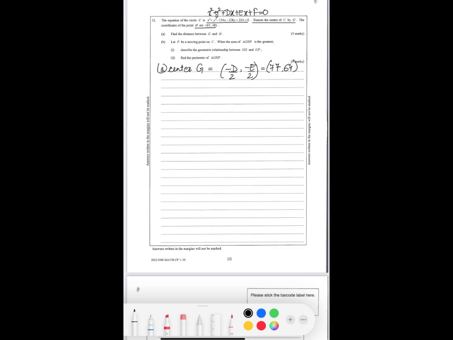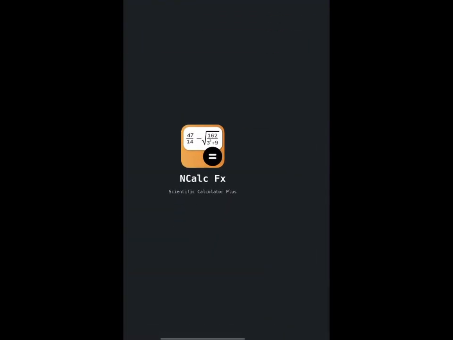They're asking for the distance between G and H, so use the distance formula to find it. Distance between G and H is the square root of (77 minus 65) squared plus (64 minus 48) squared. We'll put it in the calculator and directly get the value.